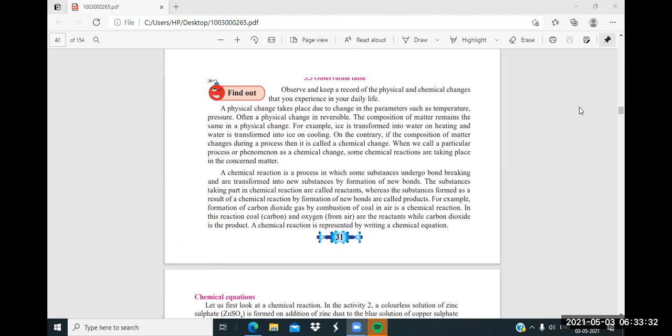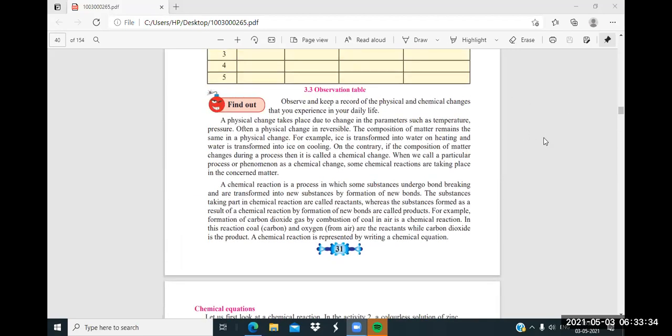Next thing. See the definitions of chemical reaction and physical change given here. A physical change takes place due to a change in parameters such as temperature and pressure. Often a physical change is reversible. What does reversible mean and what does irreversible mean? Can you tell me reversible?